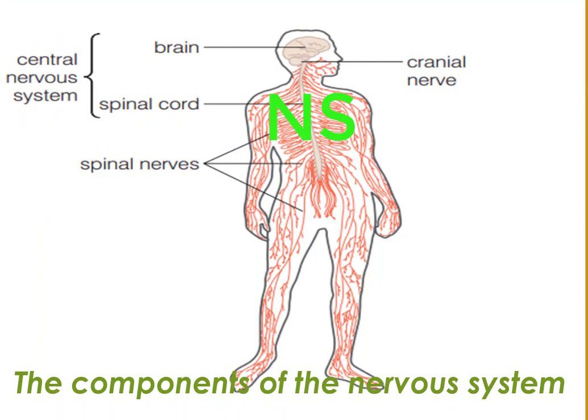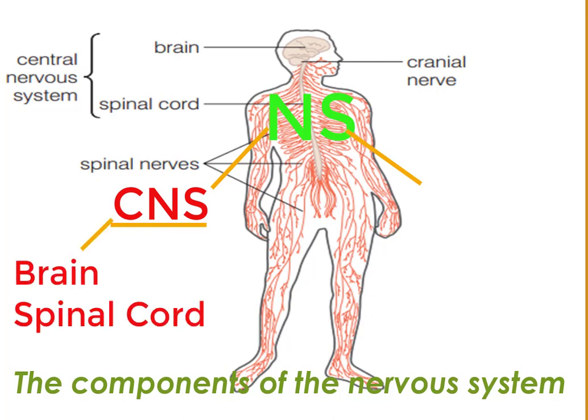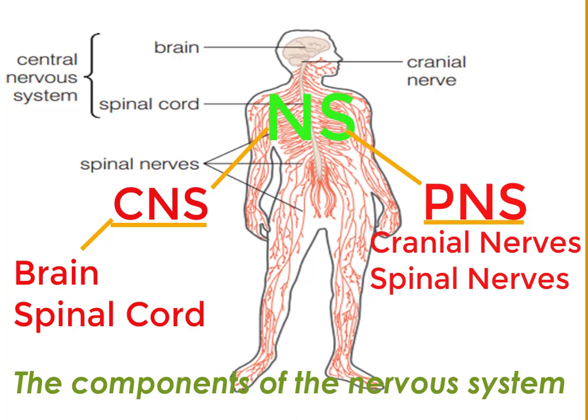To understand how these two types of reflex action operate, we must look at the structure of the nervous system. Our nervous system is divided physically or anatomically into two major components. These are the central nervous system, which includes the brain and spinal cord, and the peripheral nervous system, which comprises cranial nerves and spinal nerves. Let me give you highlights about the brain, spinal cord, cranial nerves, and spinal nerves.